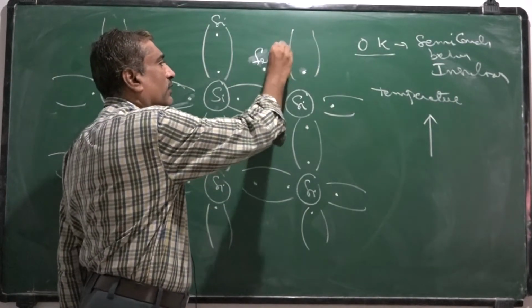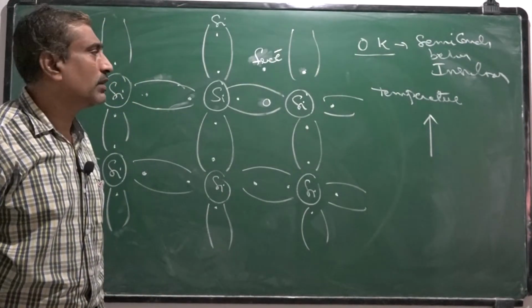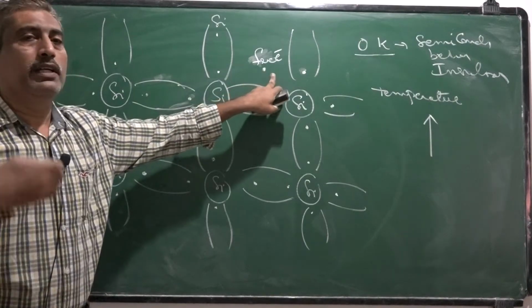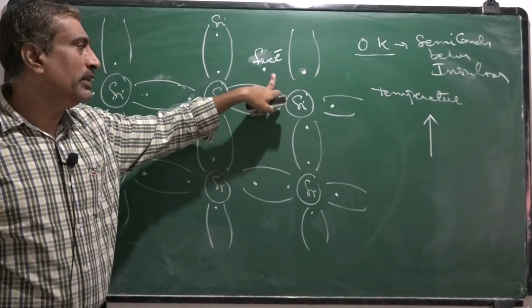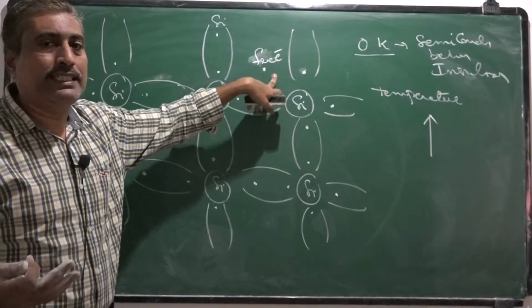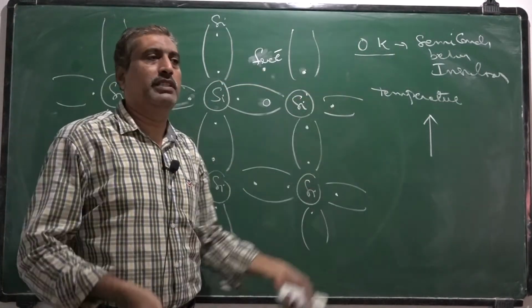Thus at 0 K there is no availability of free electrons, but as the temperature increases, at a particular temperature we get a free electron.